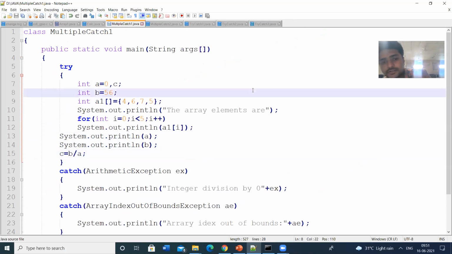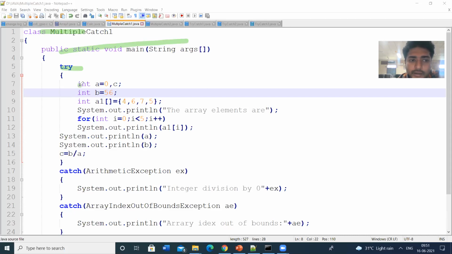So multiple catch blocks. Let us see this program. So this is the main class, this is the main method, public static void main. Then I am writing the try block.